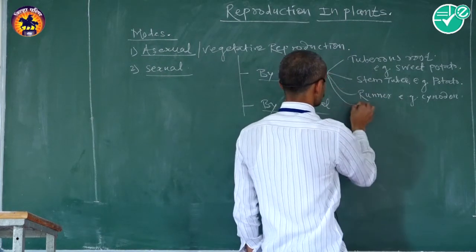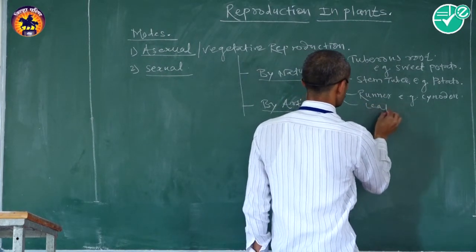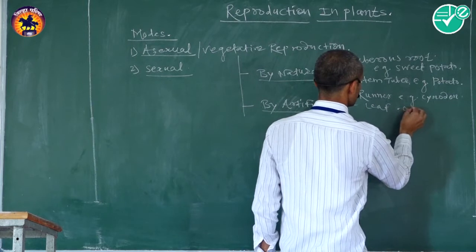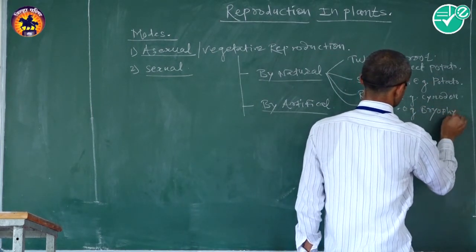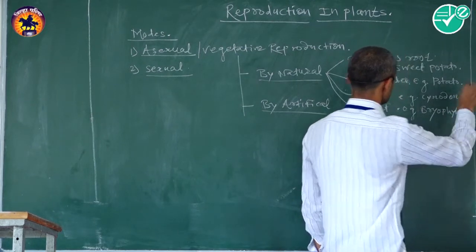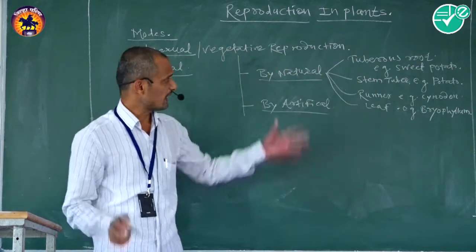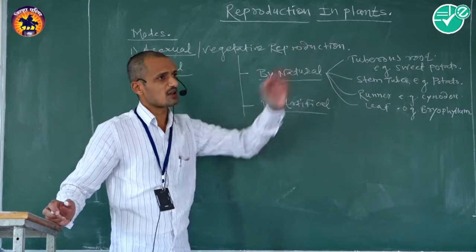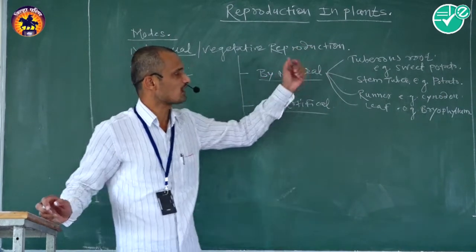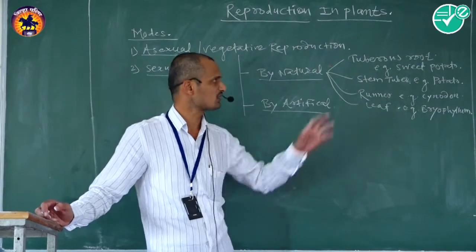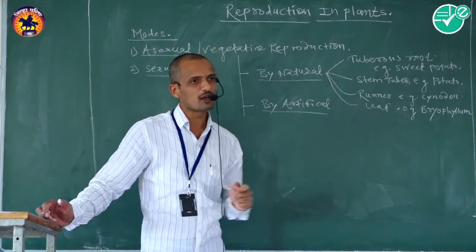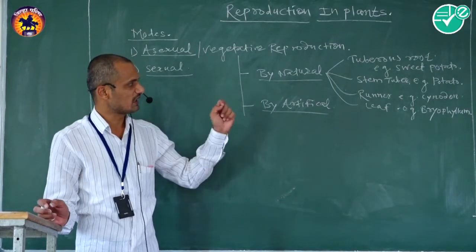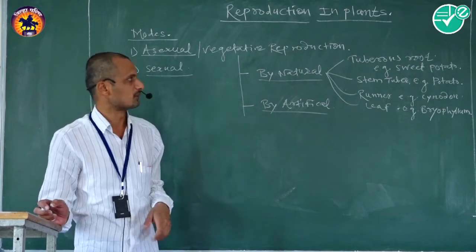And last one is leaf, for example bryophyllum. There are four sub-methods in this natural method of vegetative propagation: first tuberous root, second stem tuber, third runners and last leaf.